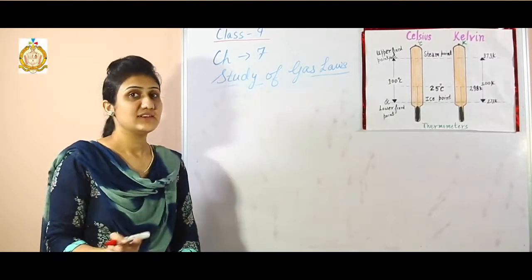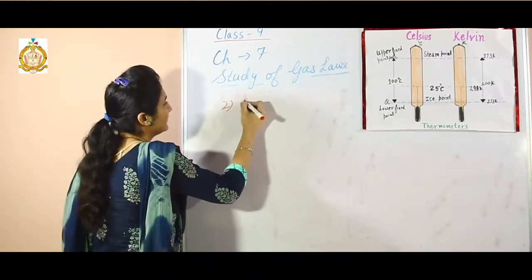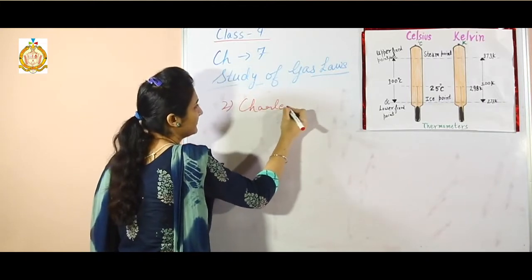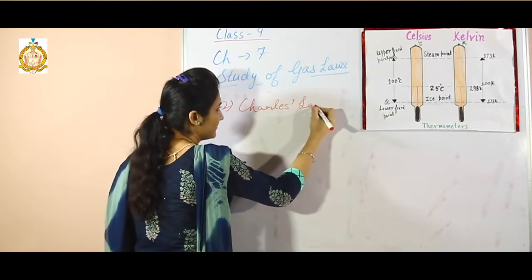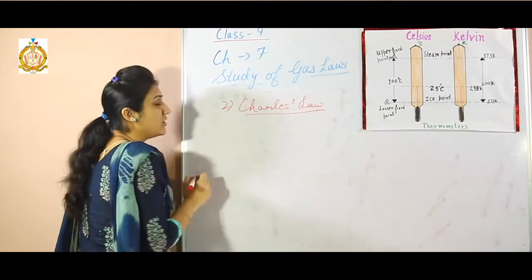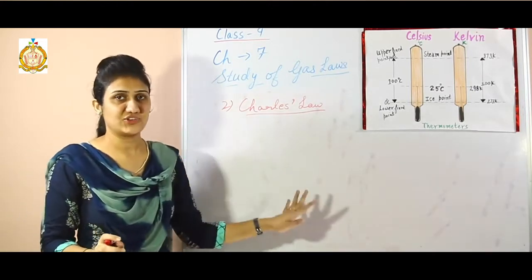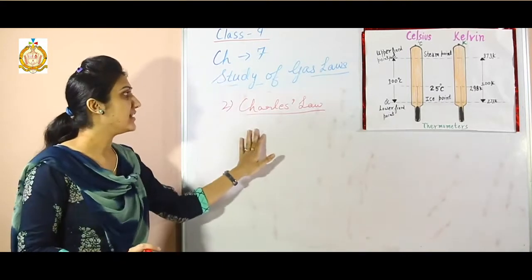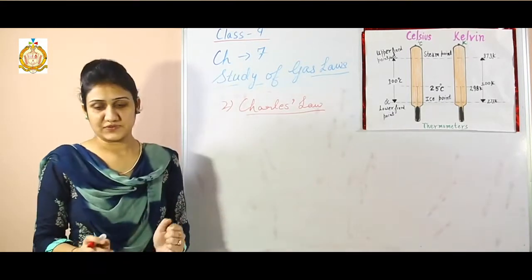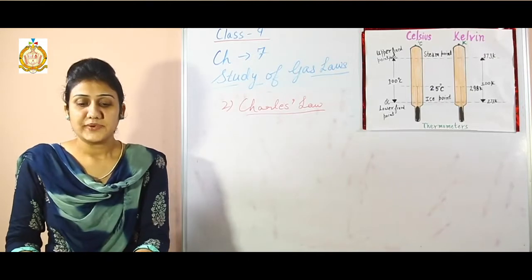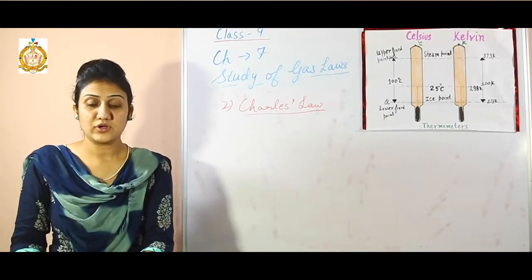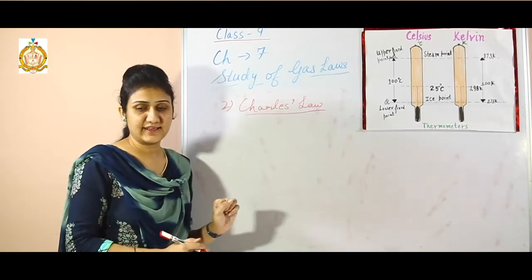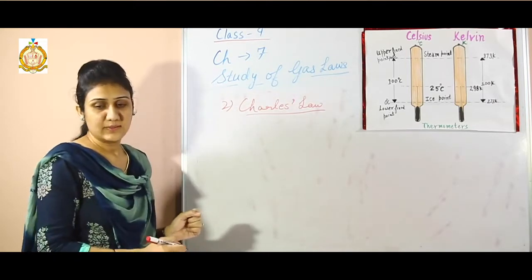So next one is Charles' law. Boyle's law was at constant pressure. Boyle's law was at constant temperature and Charles' law is at constant pressure. What is Charles' law? Pressure remaining constant, the volume of the given mass of dry gas increases or decreases by